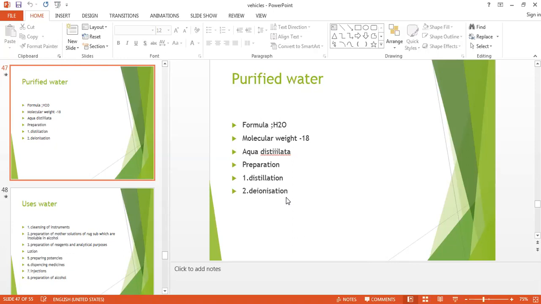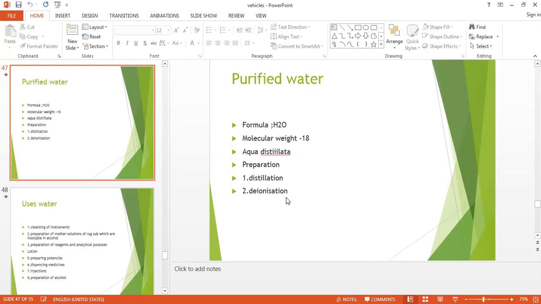So there are two chambers, an anion exchanger and a cation exchanger. In the cation exchanger, you are passing the impure water. We are using the cation exchanger as hydrogen ions. When these hydrogen ions combine with the impurities of water, there is a formation of acid.